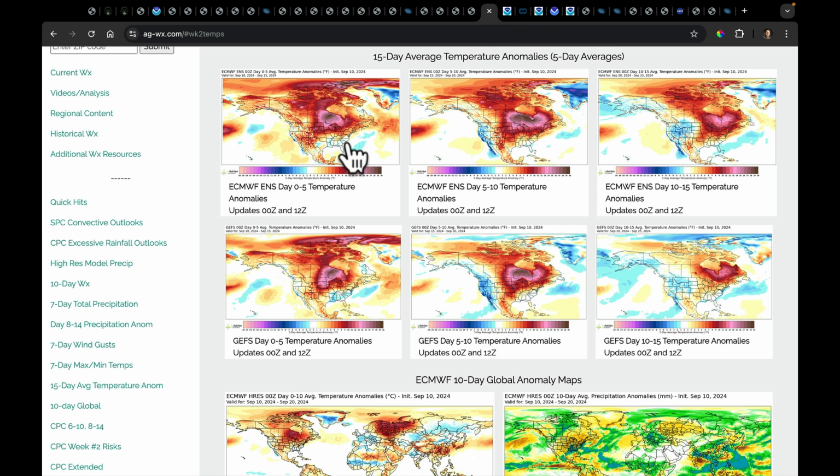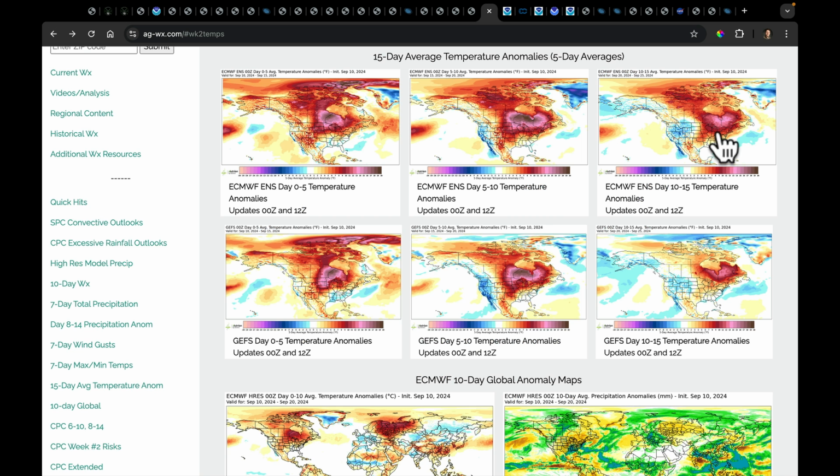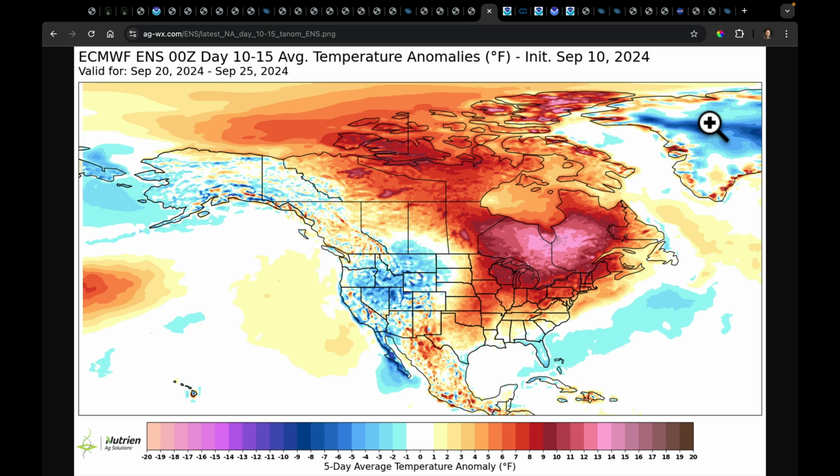If you look at the kind of model spread here from the European across the top and the GFS on the bottom, this is just found in the week 2 temperatures part. So click right here and you'll find it. I do note that day 5 through 10 is still looking very warm around the Hudson Bay to the Great Lakes. And if we go back and look out there, day 10 through 15, that seems to be the favored pattern. I don't want to make a story about this and try to figure this out, okay?